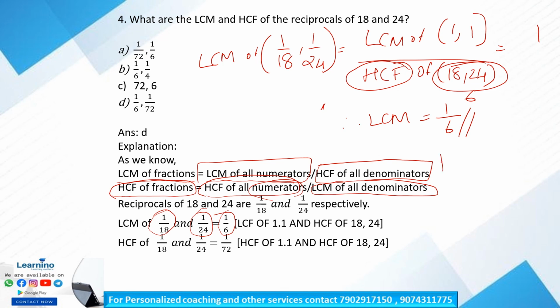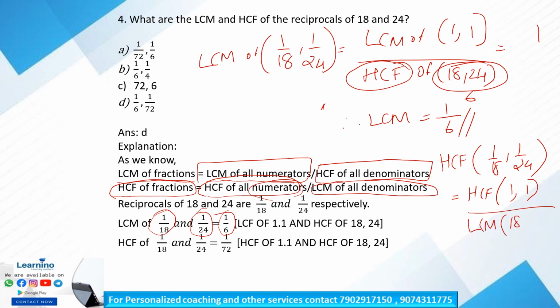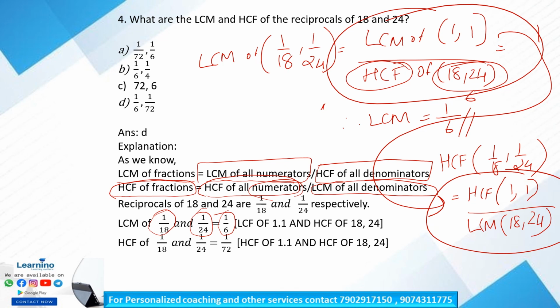In the same way, the HCF of 1 by 18 and 1 by 24 is equal to the HCF of the numerators 1 and 1 divided by the LCM of the denominators 18 and 24. Okay, that is vice versa, the opposite of the previous fraction. Here for the LCM it is the LCM of the numerators and the HCF of the denominators. Here it is the HCF of the numerators and the LCM of the denominators.